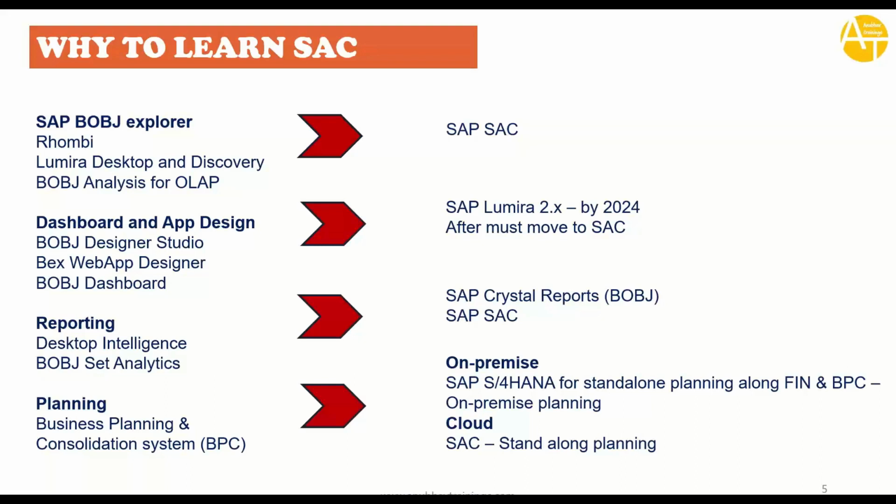If you are willing to do reporting using Desktop Intelligence and BobJ Web Intelligence, you can currently go ahead and use BobJ Crystal Reports, but eventually the same can be done with Analytics Cloud as well. Then comes planning. So your company is today using an on-premise solution, so-called BPC, Business Planning and Consolidation. If you want to do planning in the cloud, you don't have much option out there. The only option you have in the cloud for planning is Analytics Cloud. Of course, the BPC system continues to be maintained and it's going to be there for a long time now. But if your company is willing to do planning and wants to use a cloud solution, then Analytics Cloud could be a good choice to get started with.